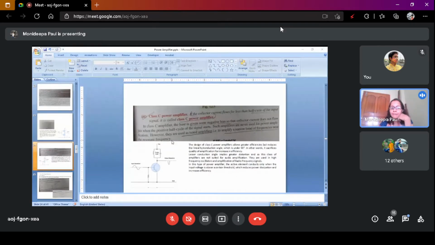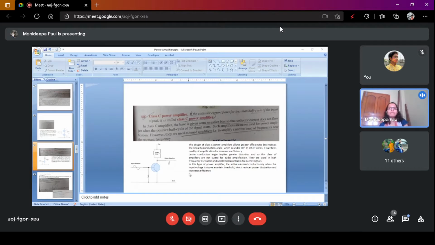In case of class C, here you see input signal is positive and negative, but output signal is reverse in phase because this is a common emitter configuration. But we can't get the full one half of the cycle. We get less than one half of the cycle. Here you see, this is less than one half of the cycle. This is the class C power amplifier.